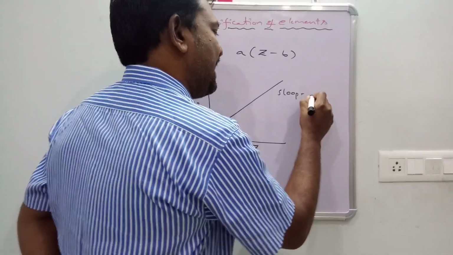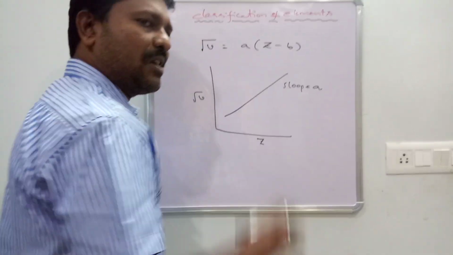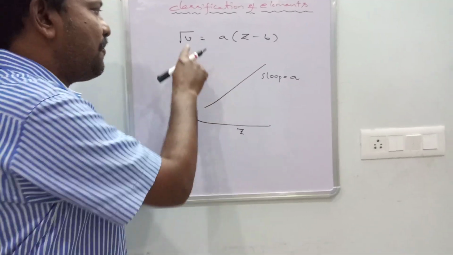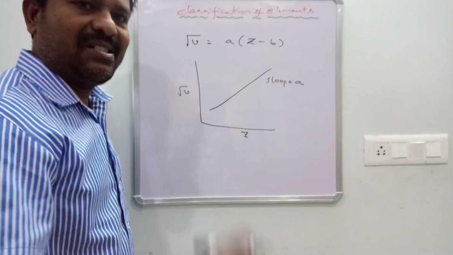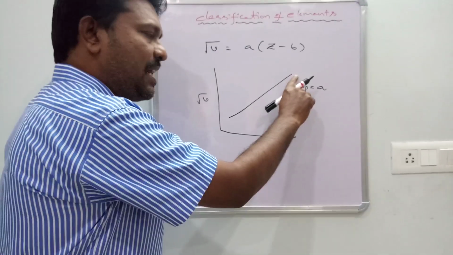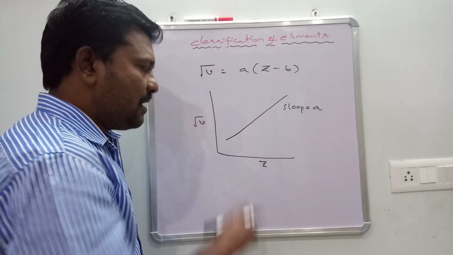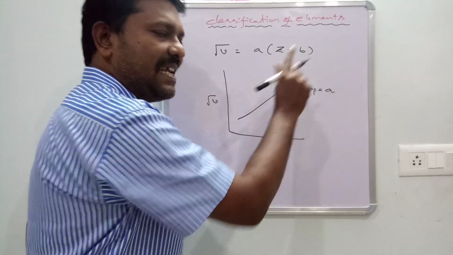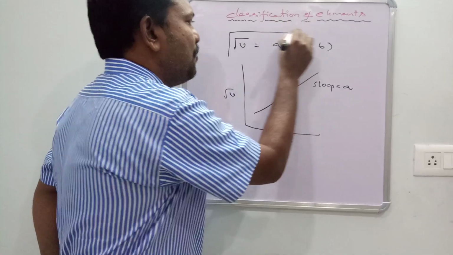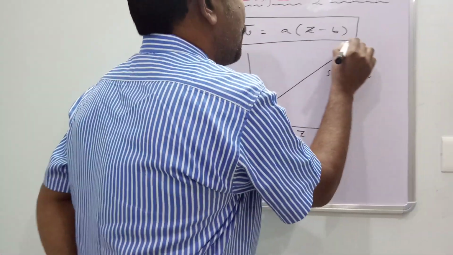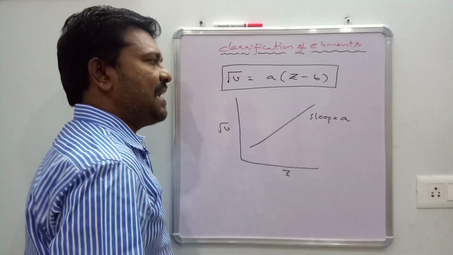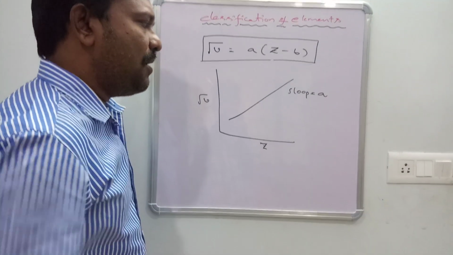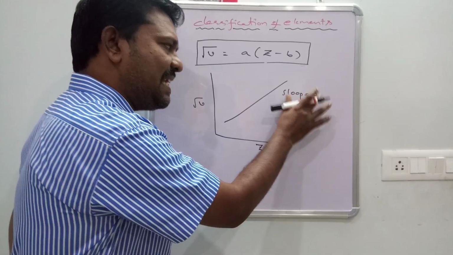Slope here is a. What is asked is: Moseley drew the graph between frequency and atomic number, what does it give? It gives a straight line with positive slope. Here slope is a. What is the mathematical formula? Root nu is equal to a into z minus b. Here a and b are constants, nu means frequency, z means atomic number. In this graph, slope is a.